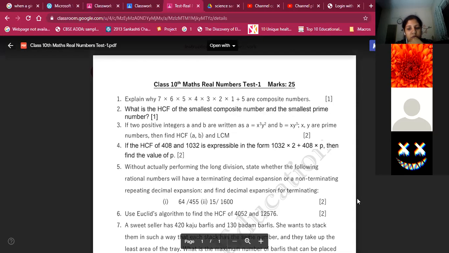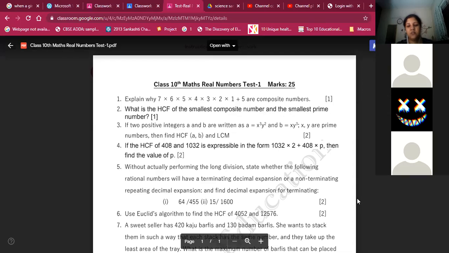Ma'am, what was the decimal expansion for the second one? I have not done it. 0.00937, it is 6 places you're getting. Yes, ma'am, 6 places.